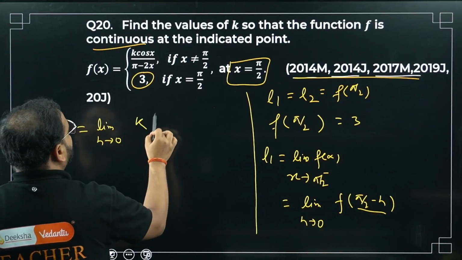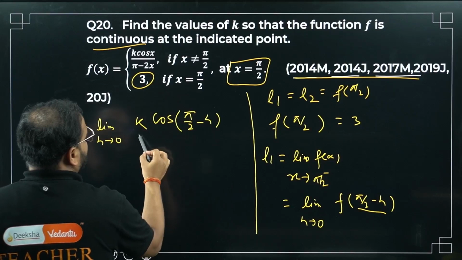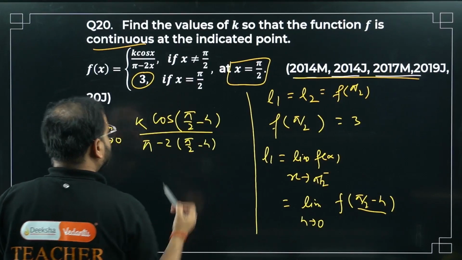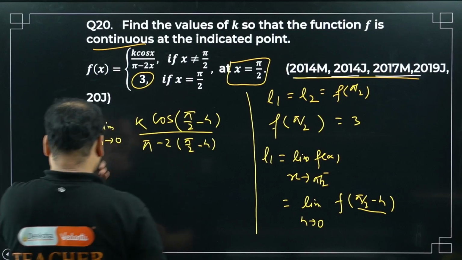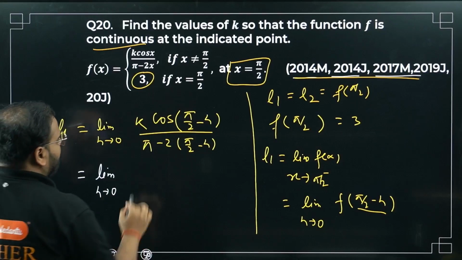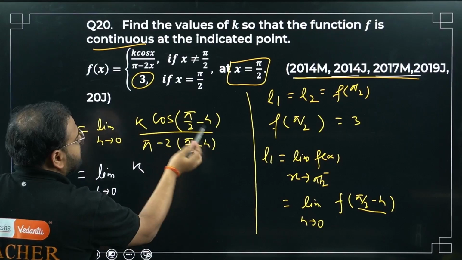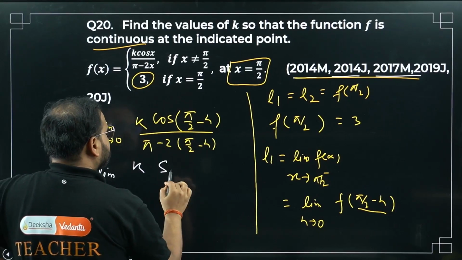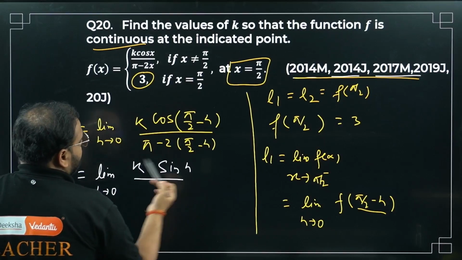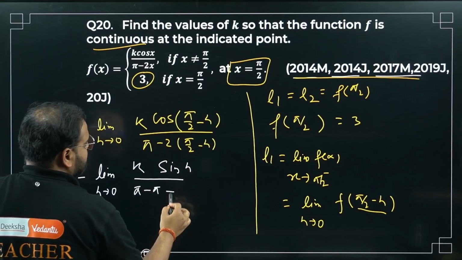So k cos of x becomes k cos of pi by 2 minus h, divided by pi minus 2 times pi by 2 minus h. K as it is. Cos of pi by 2 minus h is sin h. In the denominator, cancel this 2 with 2, so simply minus pi and plus 2h.